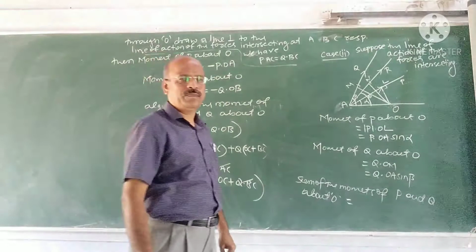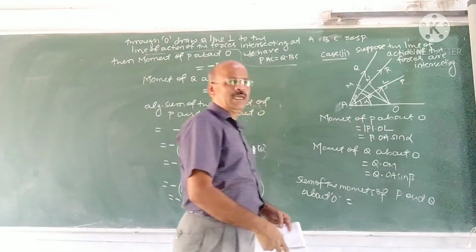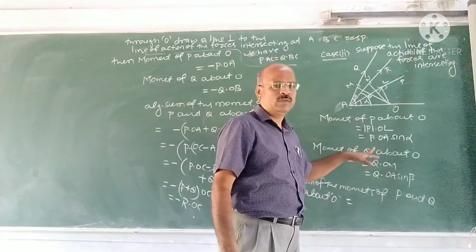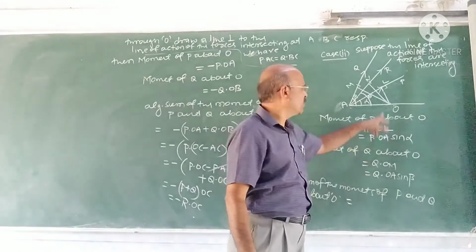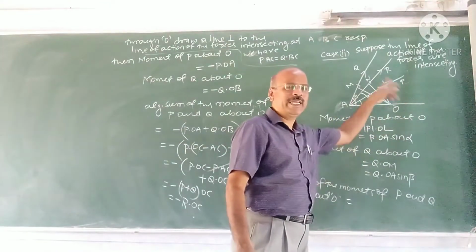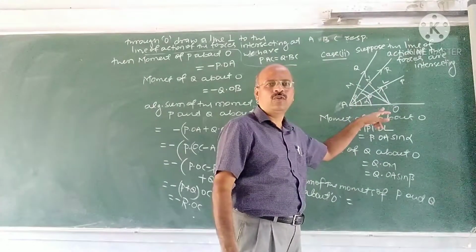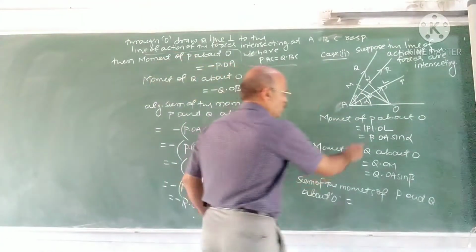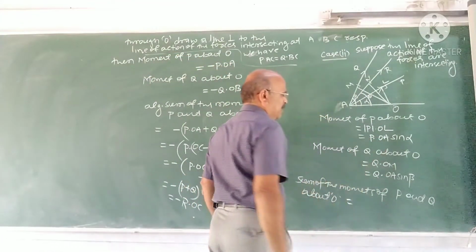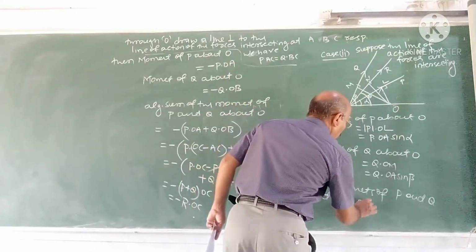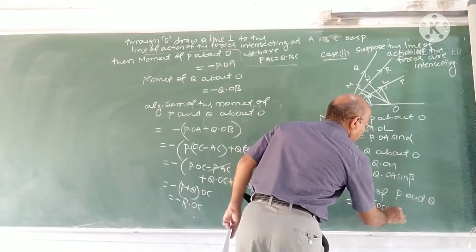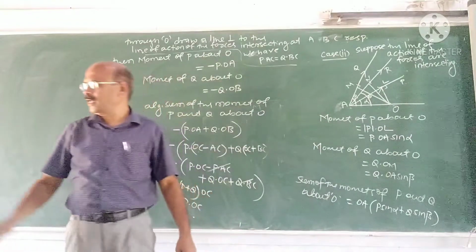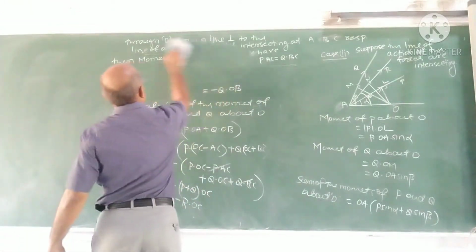we take the algebraic sum. We have not taken the clockwise sense as negative; we have taken only the magnitude. Therefore, we have used plus here. Otherwise, the moment of P about O would be negative if taken with sign. But we have taken only magnitude, so plus is used. What is this algebraic sum? OA is common: OA into P sin alpha plus Q sin beta. What is P sin alpha?